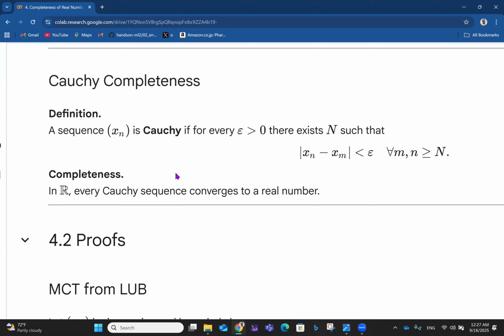So let's look at some of the proofs. The first one is about the monotone convergence theorem. We want to prove the monotone convergence theorem from the least upper bound property, right? So imagine we let xn be increasing and bounded above, right?